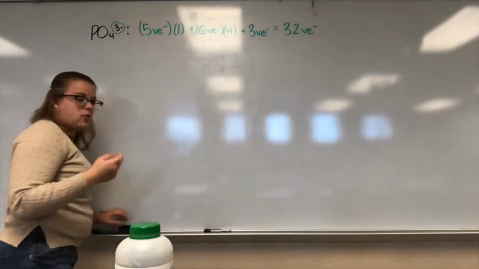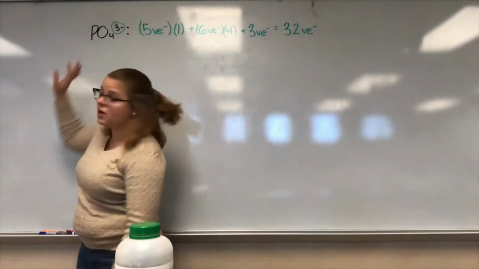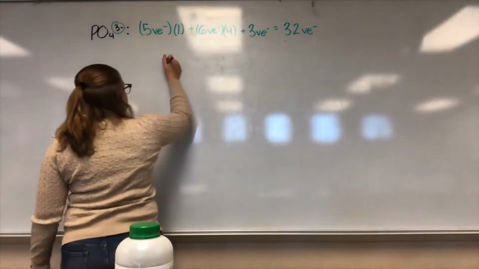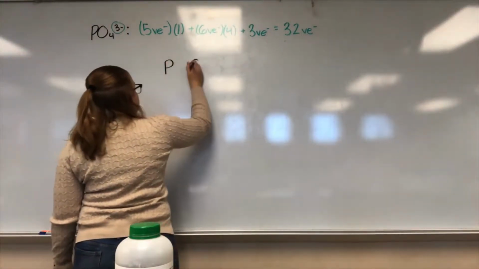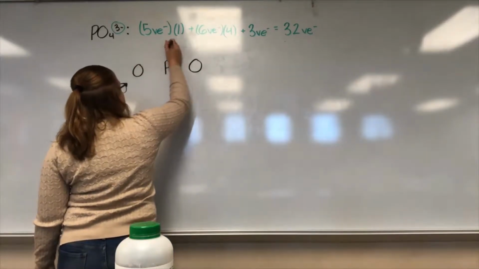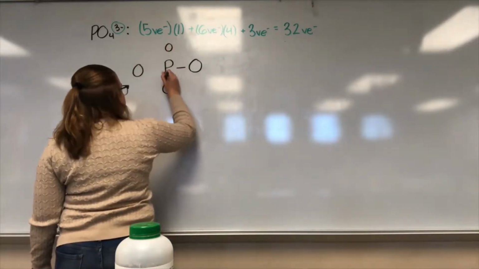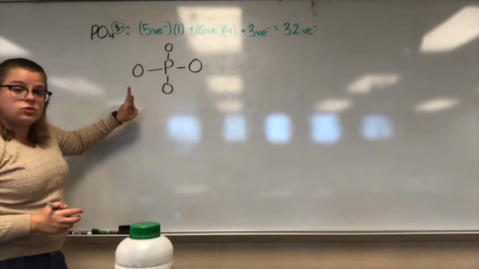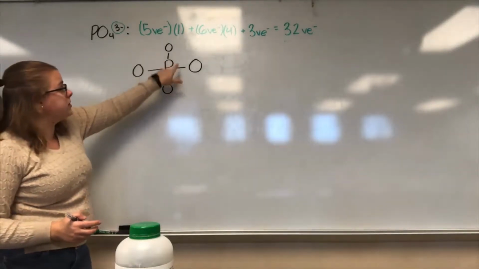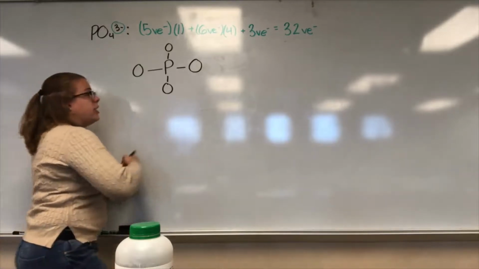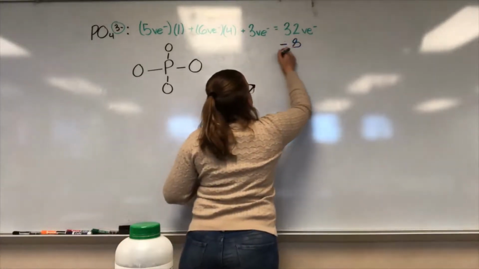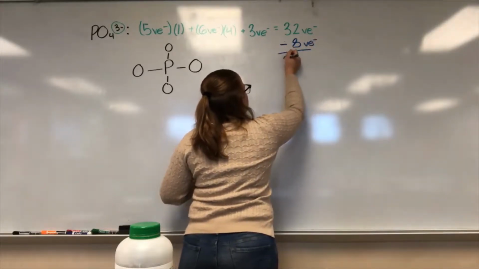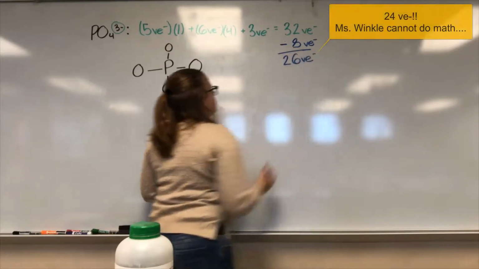Now our next step is to figure out which one is our center atom. In PO4, the atom that has one of them is phosphorus, so phosphorus is in our center. We put our oxygens, our surrounding atoms, around the phosphorus and bond those together. Now we used 4 bonds. Remember, 1 bond equals 2 valence electrons, so we used up 2, 4, 6, 8 valence electrons. We subtract that from our total.